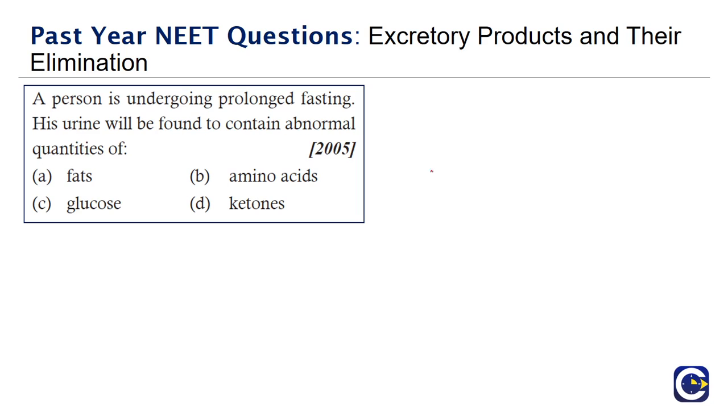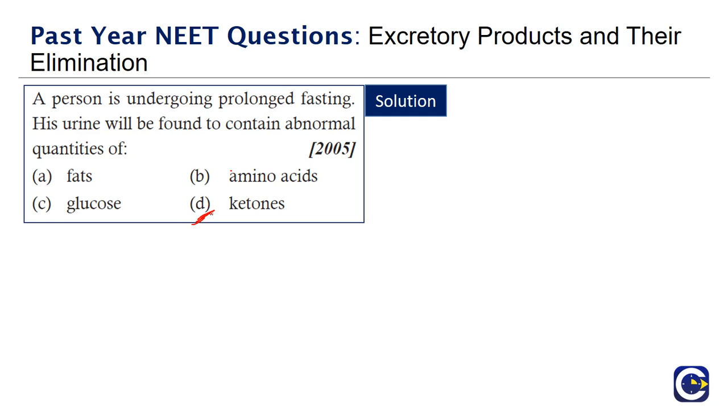So the next question. A person is undergoing prolonged fasting. His urine will be found to contain abnormal quantities of fats, amino acids, glucose and ketones. A fact to be known is that when a person undergoes fasting, his glucose, amino acids and fats will start deteriorating, and when the proteins are getting destroyed, there is a formation of ketone bodies in the body. This is excreted through the urine in the form of acetoacetate, hydroxybutyrate and so on. So ketone bodies are formed.